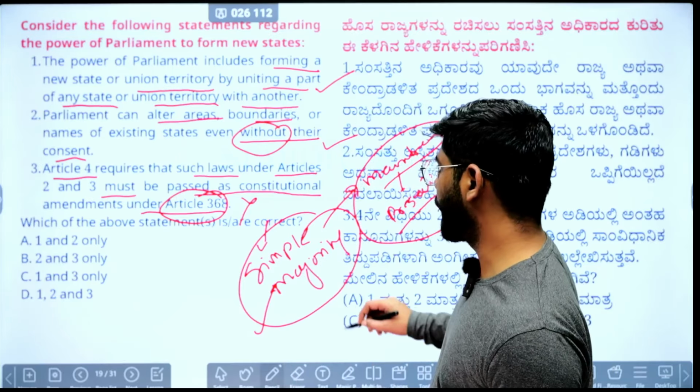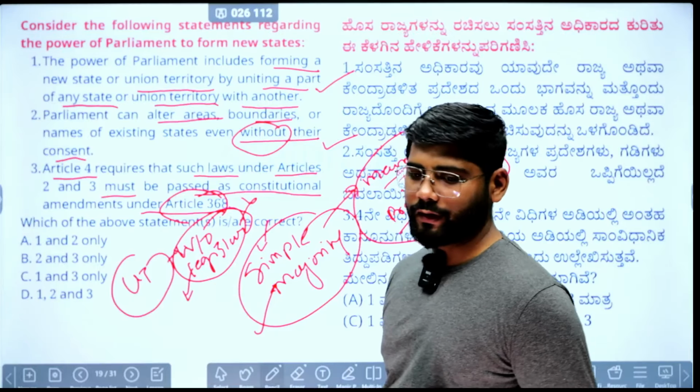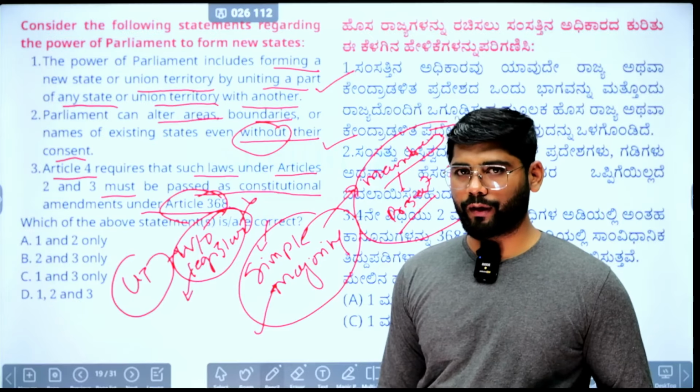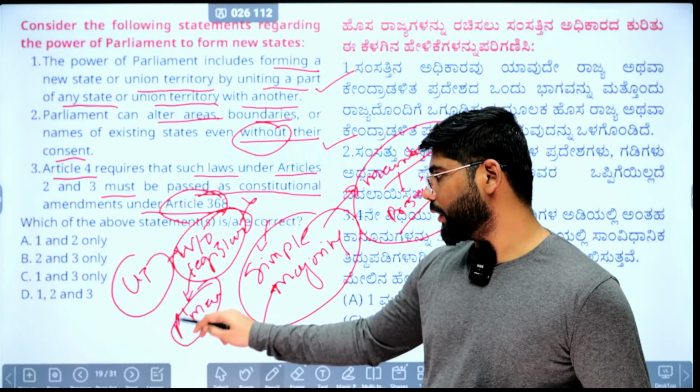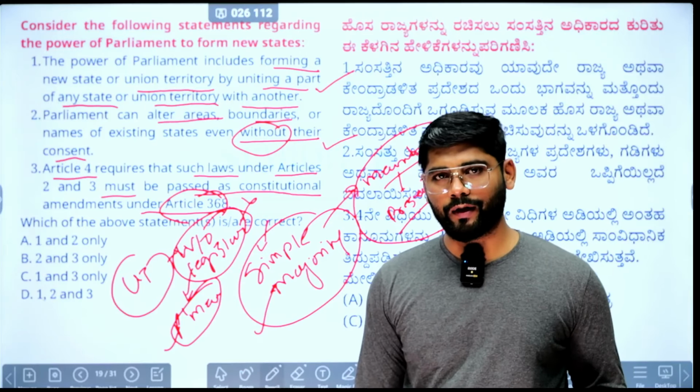But when it comes to a union territory without a legislature, the Parliament or President is not bound to refer the bill to that union territory, because ultimately the power to make laws for a union territory without a legislature lies with Parliament. So by this logic, Parliament will take this decision, and that will be considered the decision of the union territory. This is one more aspect we need to remember. Next question.